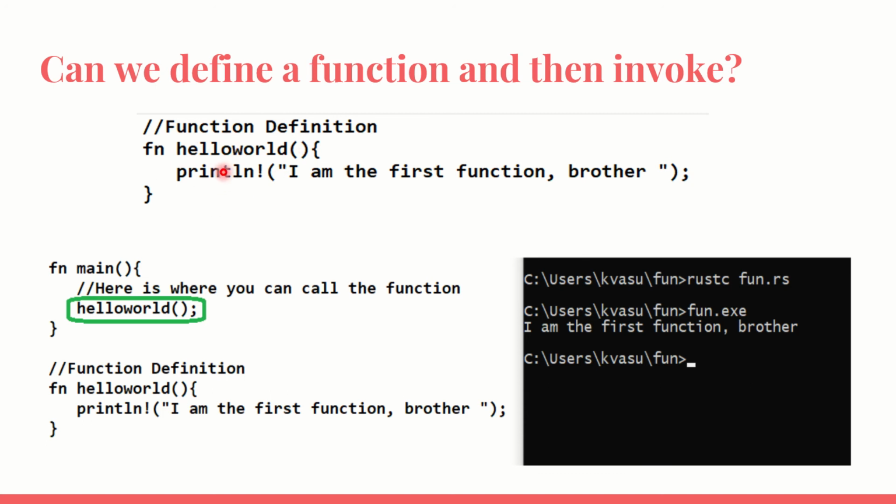Now what am I going to do? Very simple. I have to access this function by invoking it. How do I do it? A function from main only I can call. So inside main I call hello world. There are no arguments to be passed, and hence this is very easy. So hello world, when I am calling, what will happen? Automatically this function will be called, and I get the output. I am the first function, brother will be printed. That's all. So here what I did, I defined a function and then I did invoke it.